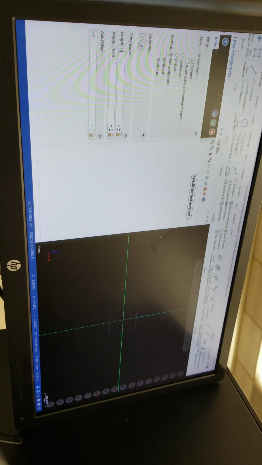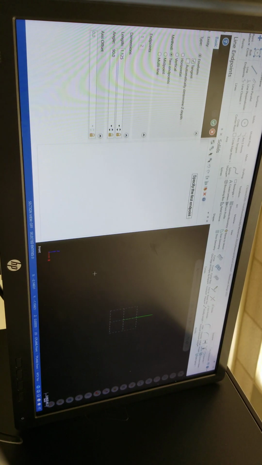Length is 1.125. Enter. And hit OK. That's the line. Turn that off.